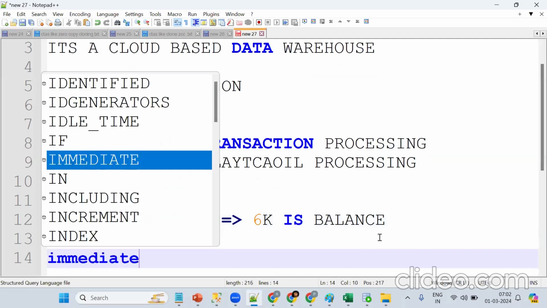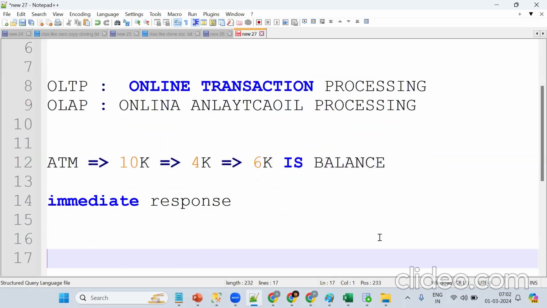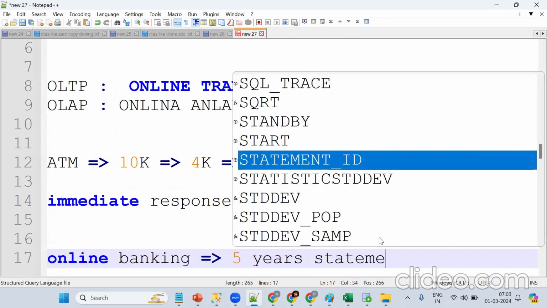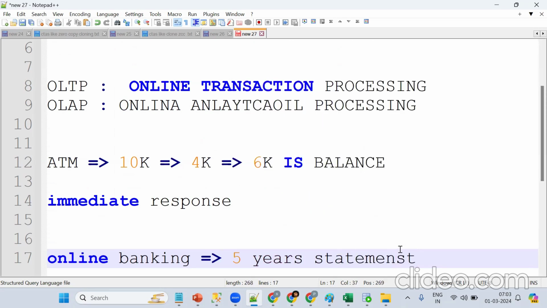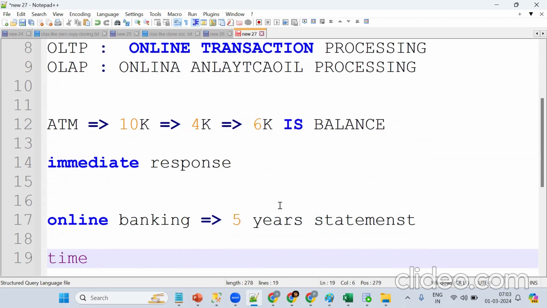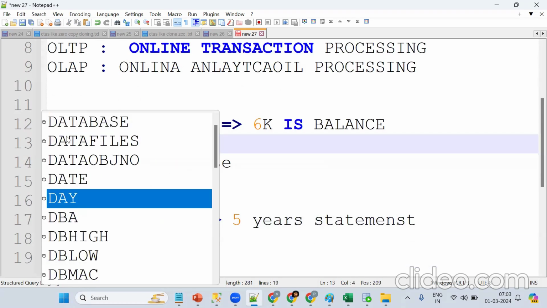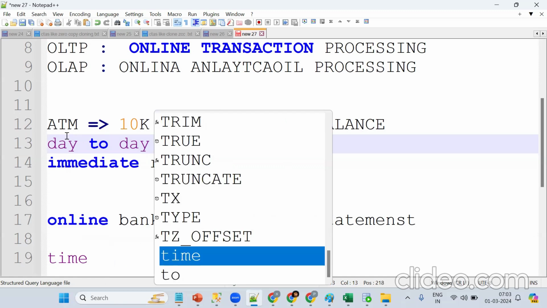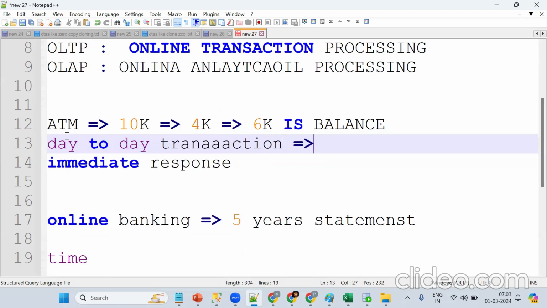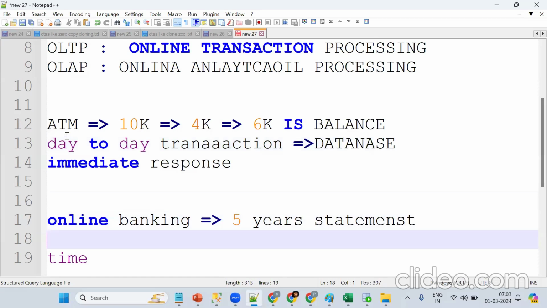In a similar fashion, I go to online banking. Now I want a 5 years statement. Last 5 years statement I want to get. Tell me, will the response be immediate or will it take some time? It will take time. So the reason is that this is day-to-day transactions. For day-to-day transactions, we should go for a database. This is for historical data.